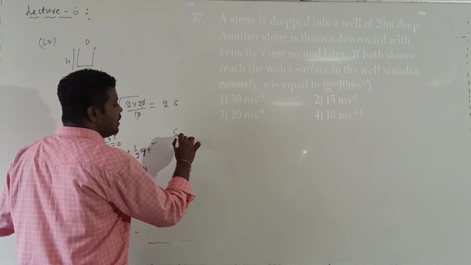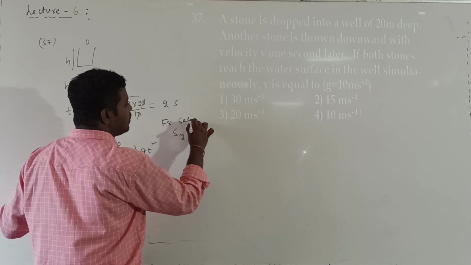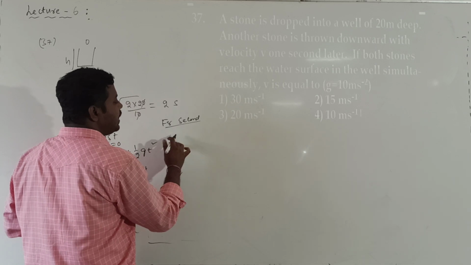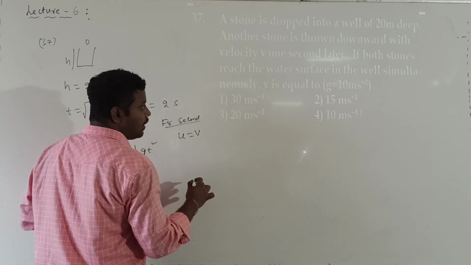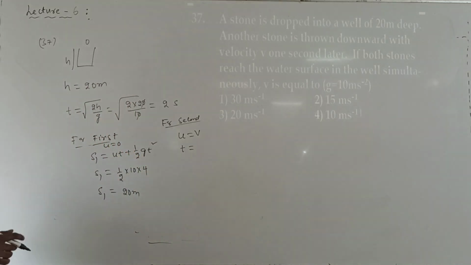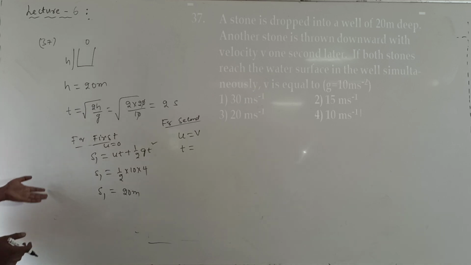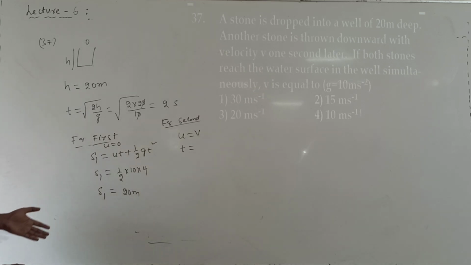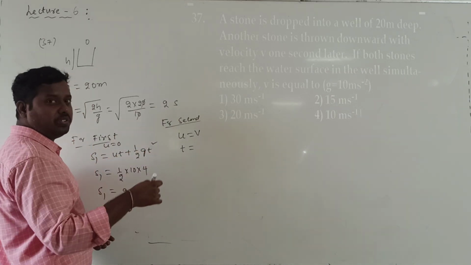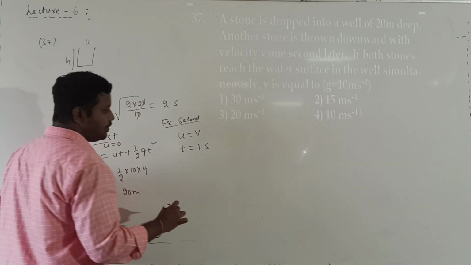Similarly, what is the distance travelled by the second stone in the same time? For the second stone, the velocity is not 0. Initial velocity u is equal to v. What is the time taken to hit the water? It will take a time of 1 second less than the first stone. The first stone takes 2 seconds, so it will take only 1 second. t value is equal to 1 second.